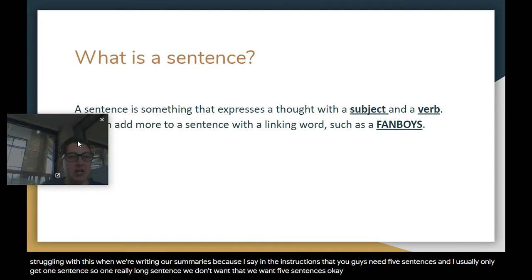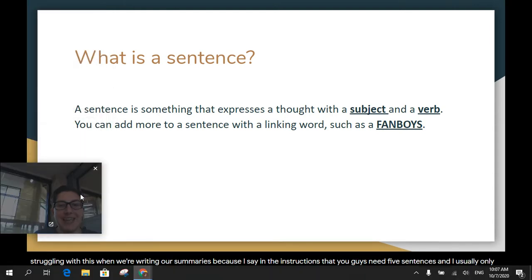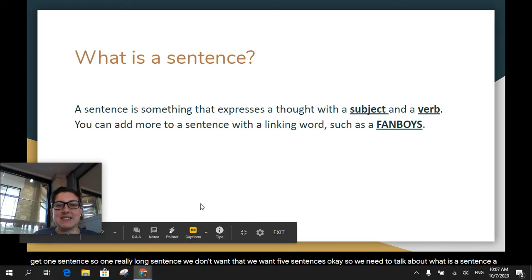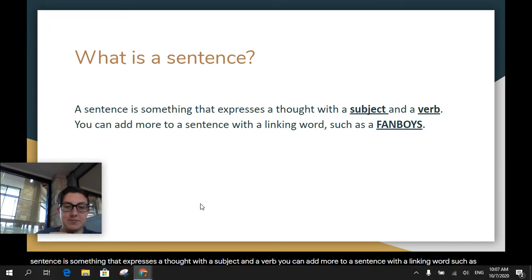Okay, so we need to talk about what is a sentence. A sentence is something that expresses a thought with a subject and a verb. You can add more to a sentence with a linking word such as fanboys.